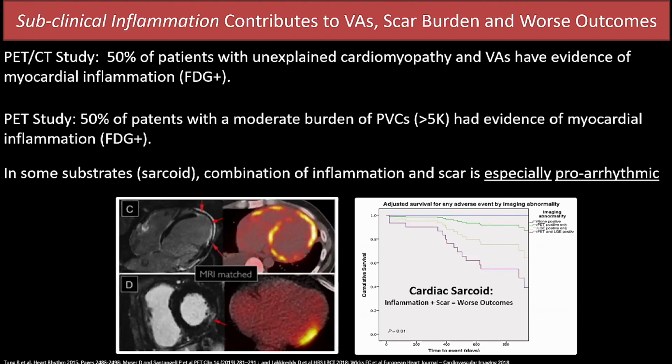As we know, subclinical inflammation contributes to ventricular arrhythmia, scar burden, and worse outcomes. In multiple studies using PET-CT or PET MRI, they demonstrated that a significant percentage of patients with high arrhythmic burdens had evidence of myocardial inflammation. For example, in cardiac sarcoidosis, when you have the presence of inflammation and scar, it is especially proarrhythmic.